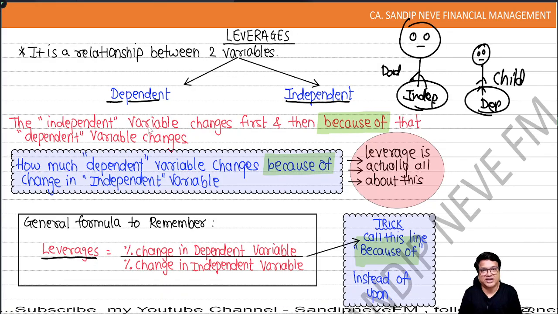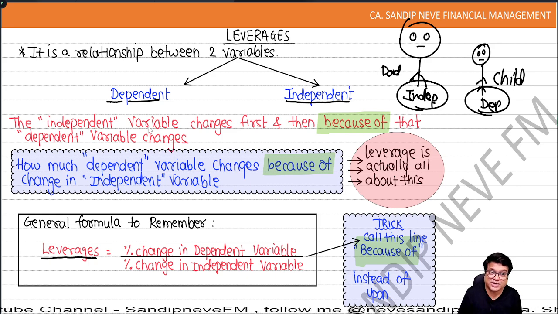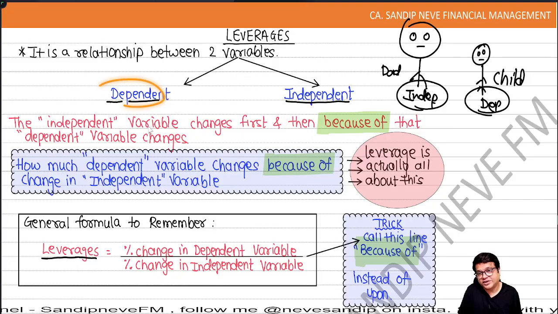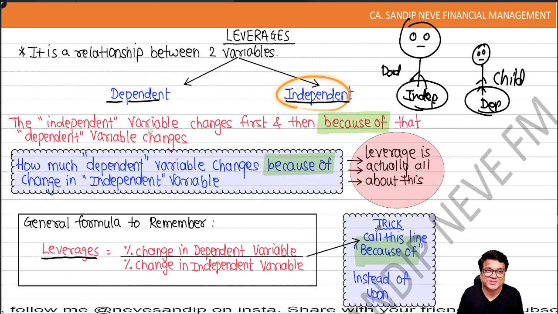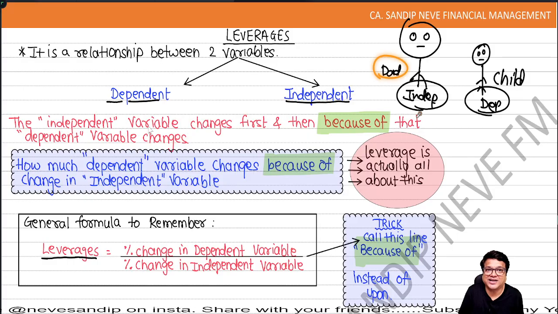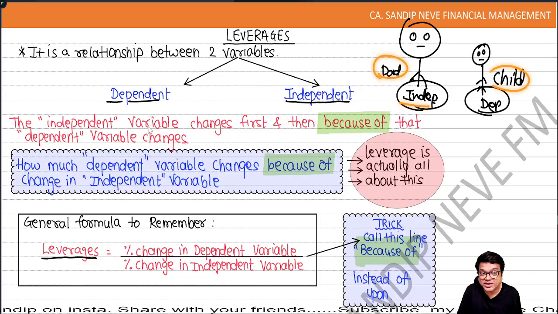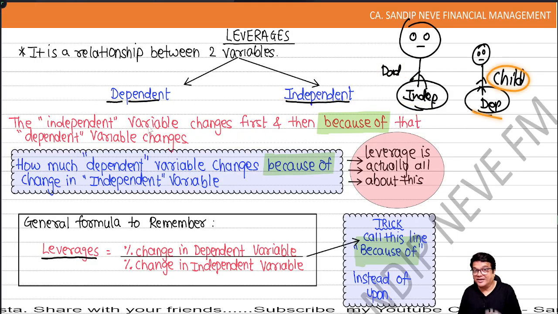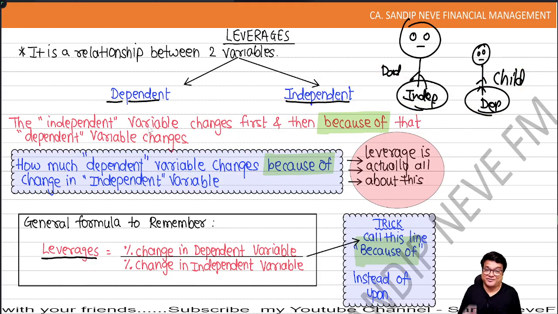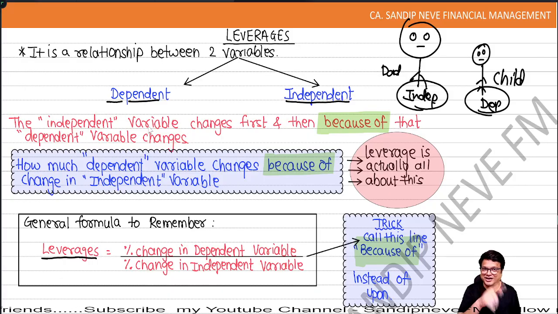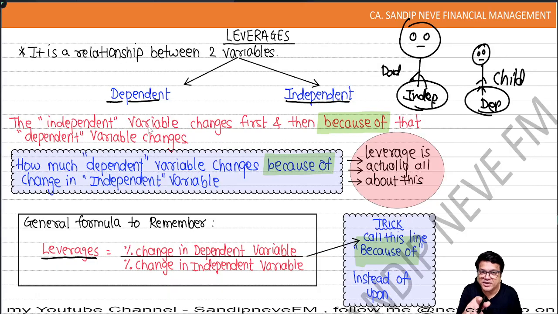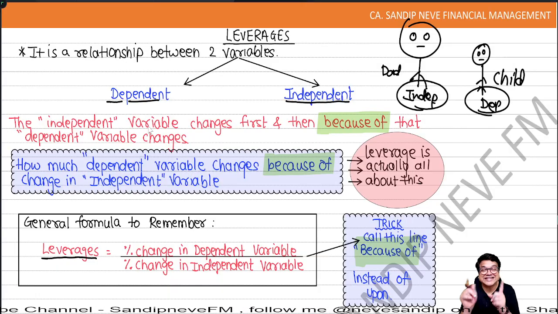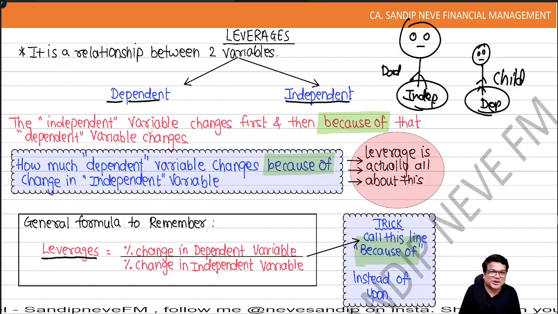Now we talk about the leverages topic. Basically, it is a relationship between how many variables? Two variables, right? One of them is dependent, the other one is independent. You remember in the class, to explain, I gave you this example: your dad is an independent variable and you, being a child, are a dependent variable. You are always concerned, as a child, if your parents' salary increases, will your standard of living increase? Yes, sir. If the parent's salary becomes double, does your pocket money become double? No, sir. Exactly. That's what we are talking about, people.